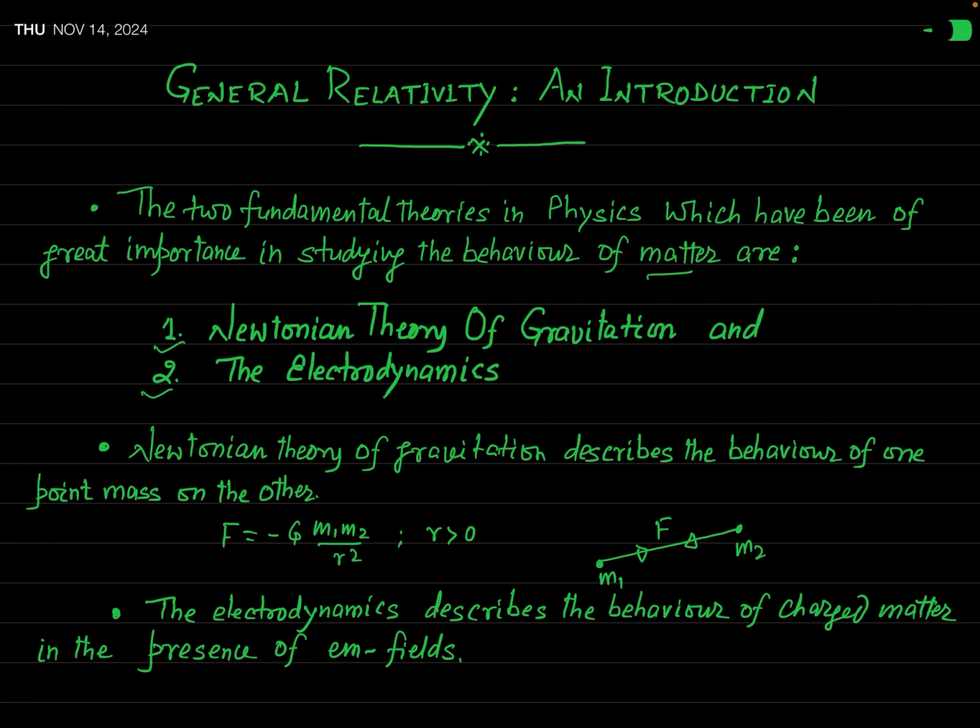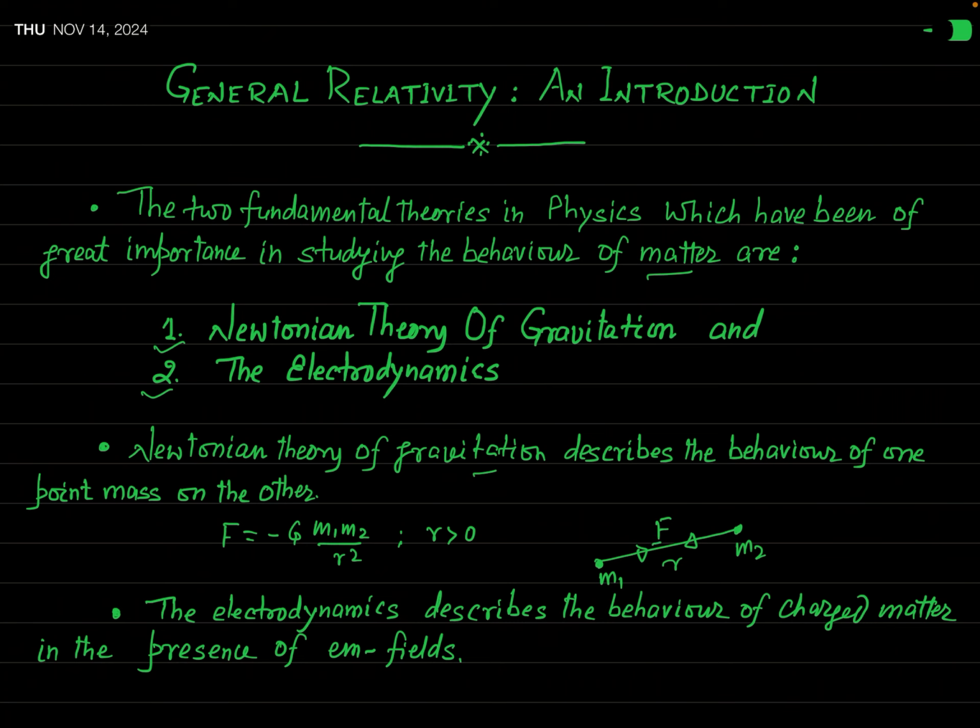In fact, when you talk about Newtonian theory of gravitation, definitely you have studied it in your lower classes. And you know, in Newtonian theory of gravitation, it is said that gravitational interaction is due to mass. Mass is the cause of gravitational interaction. According to Newton's law of universal gravitation, if there are two point masses m1 and m2 separated by a distance, let us say r, then the point mass m1 attracts m2 towards it by a force F.